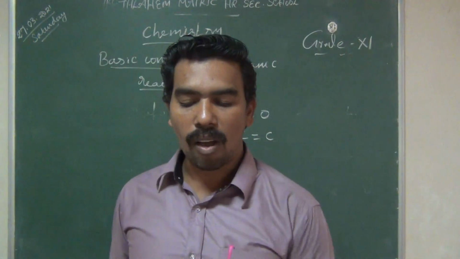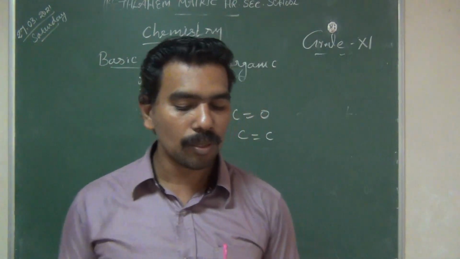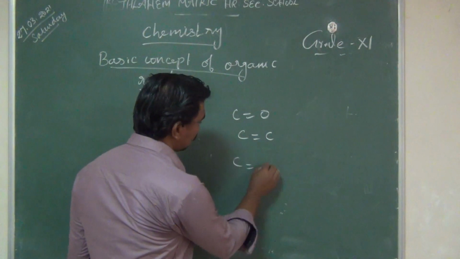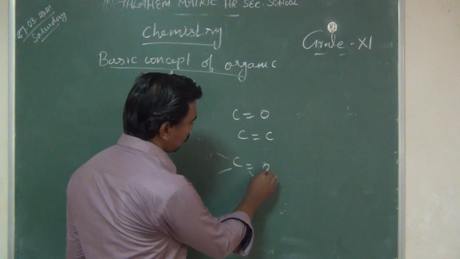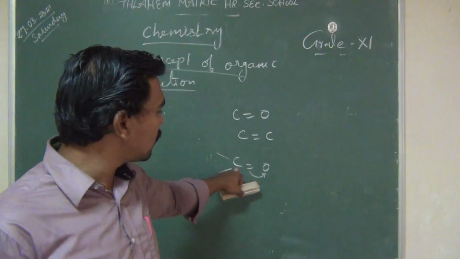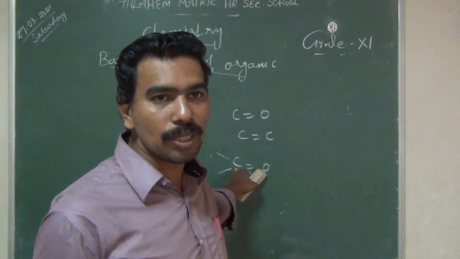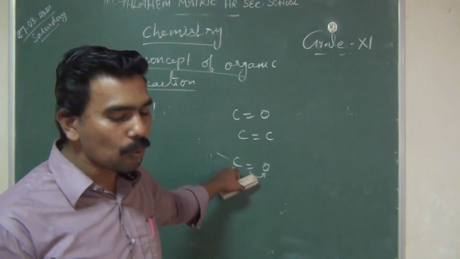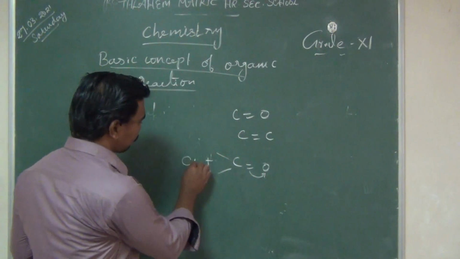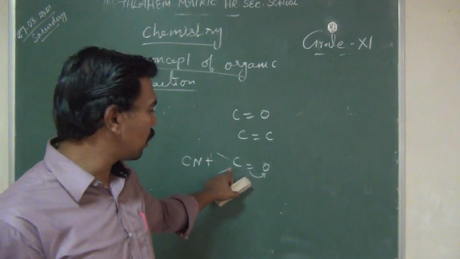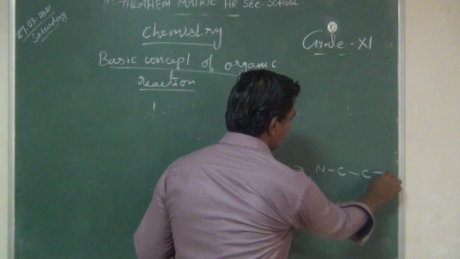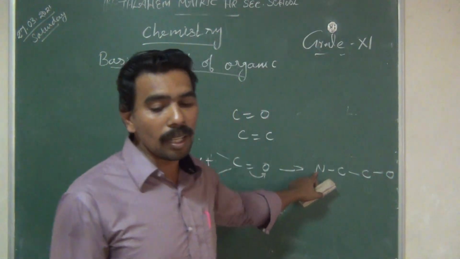Here also the oxygen is the electronegative element. When the pi electron is shifted to the oxygen, at that time this carbon has insufficient electrons. So this carbon reacts with a nucleophile. The nucleophile means another reagent, for example, cyanide. Then it forms a new bond, carbon-carbon.